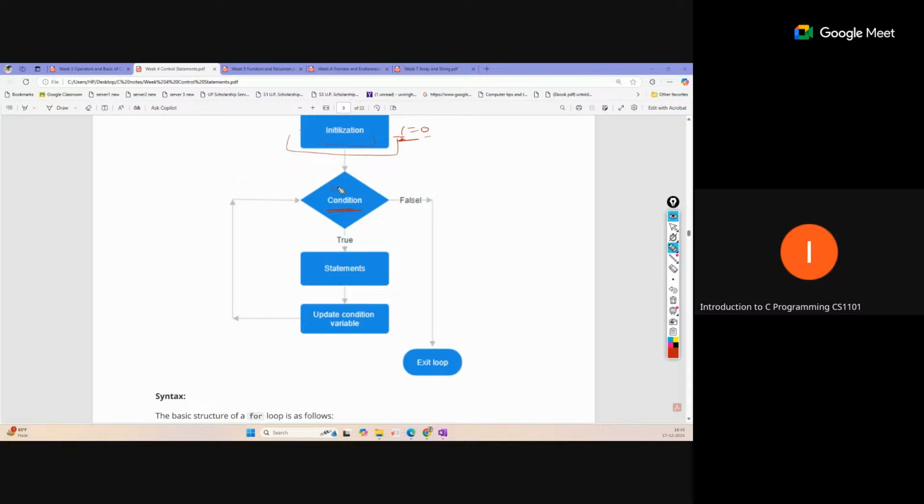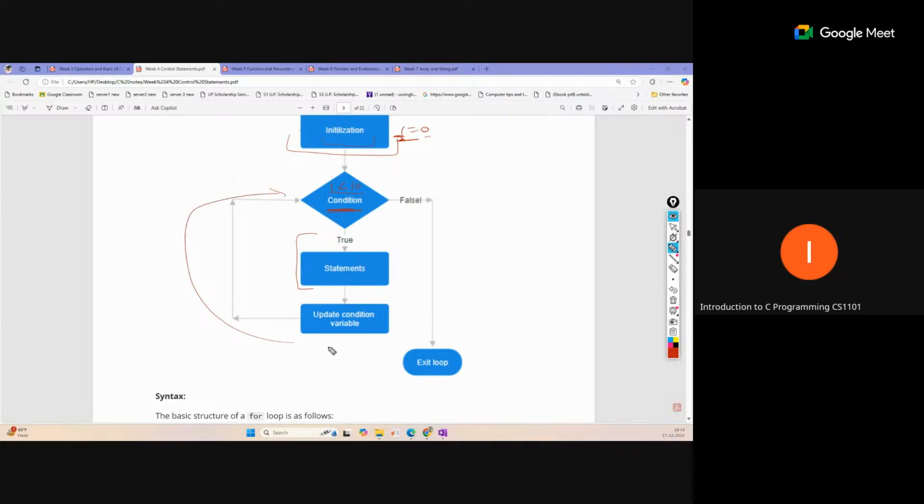So suppose this is set like I is less than or equal to 10. I has started with 0, and every time this condition will be checked, and if the condition is true, we will enter inside the body of the loop. Then we'll execute it. After the body, we will update our condition variable so that it moves closer to the break condition.